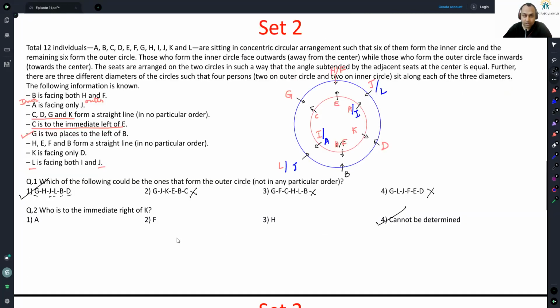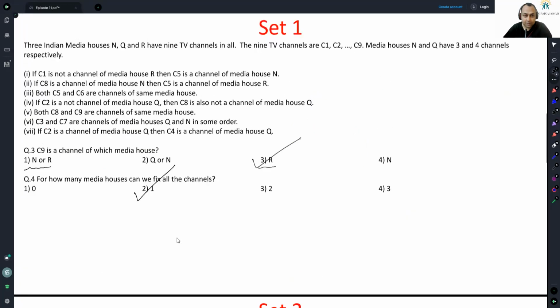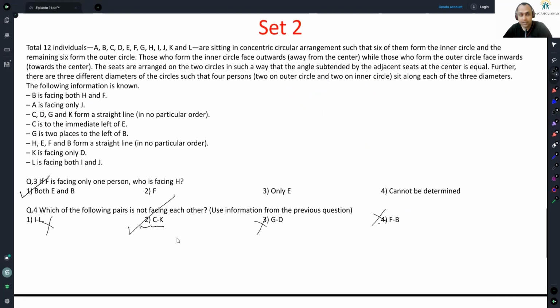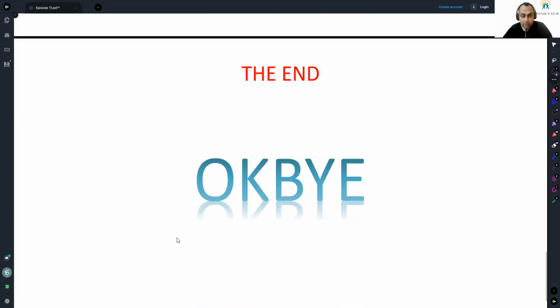Pretty straightforward. Much simpler than the first one. First one had loads to learn. Second one was pretty straightforward. It would have been fun if some people on the inner circle were looking outside and some people were looking inside. So when there is uncertainty, it makes the set better. But still, good set, no doubt.